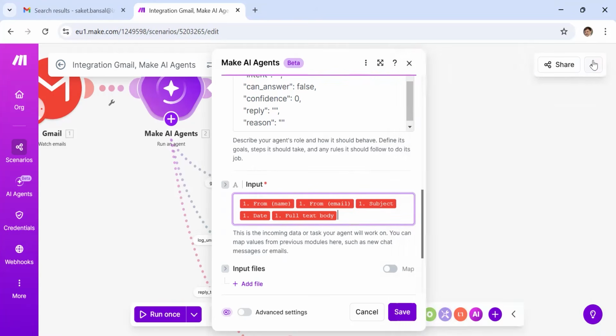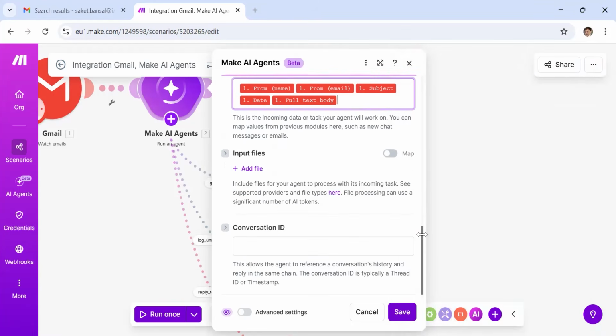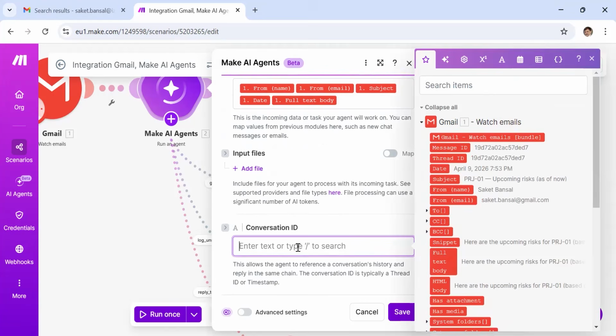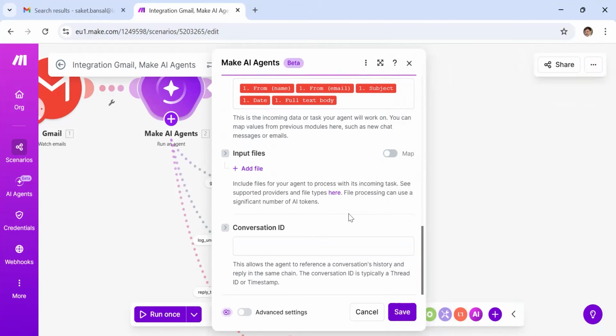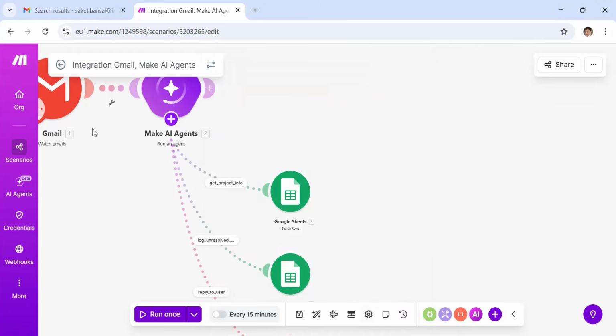Now we can also specify input files, useful for a help desk kind of system, which I am not using. Conversation ID is also not for my use because I am not doing a continuous conversation. Conversation ID is useful when you already had one interaction and then you are doing a second interaction, so the model should not lose the previous thread. That's why we use conversation ID. But in this case, I have a single flow. So this is how we set the model.